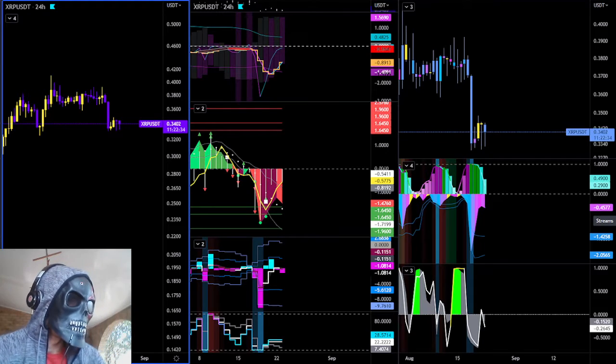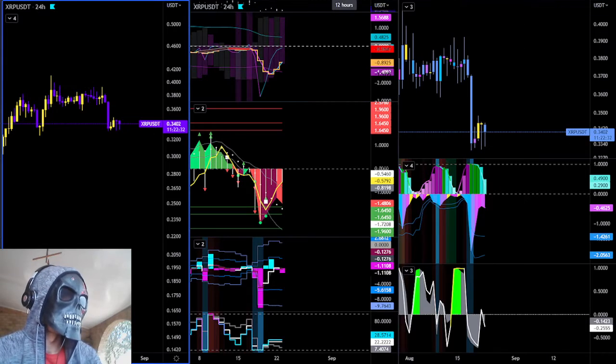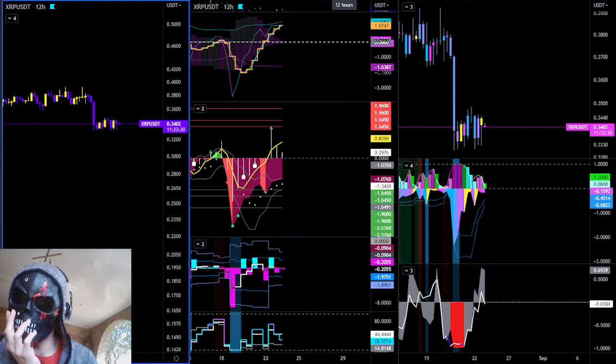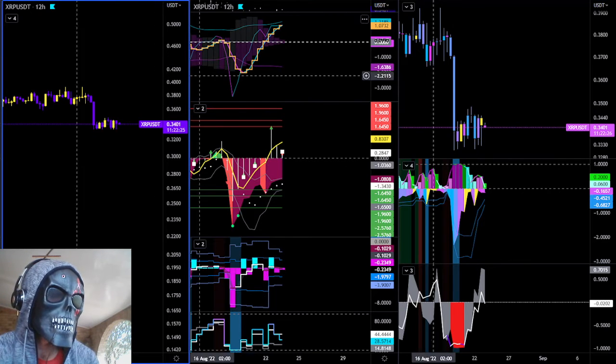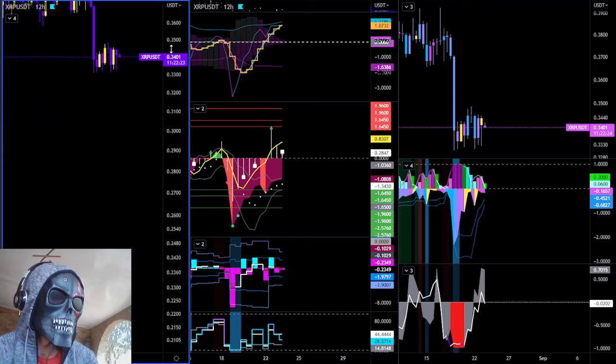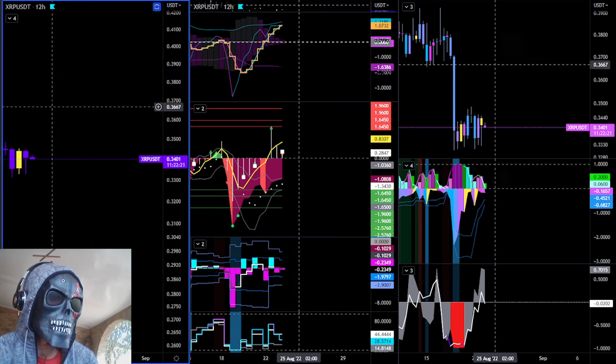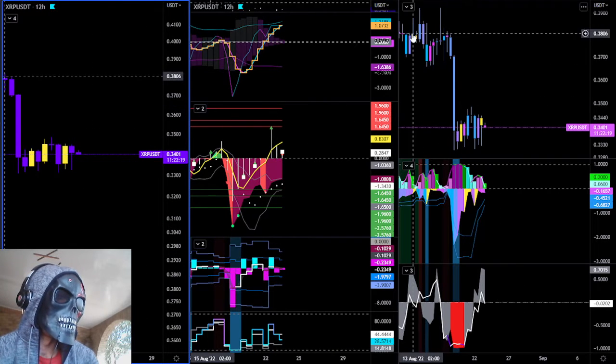What's our 12 hour going to tell us? So 12 hour was looking quite speculative. Yesterday we looked at the 24 hour and we saw it on an outlier which matched up with our 12 hour, which did give us this little pullback up to the mean at the end of the day. Okay, over here.